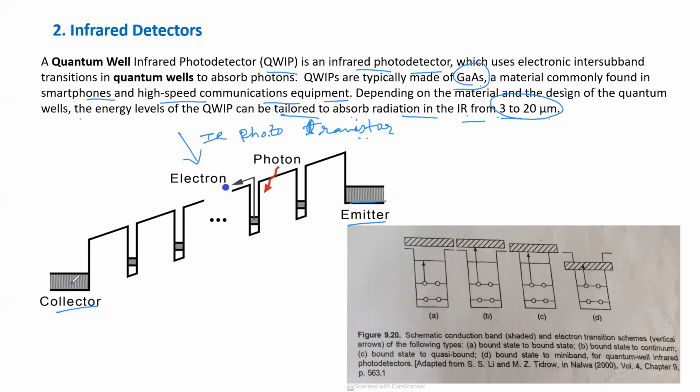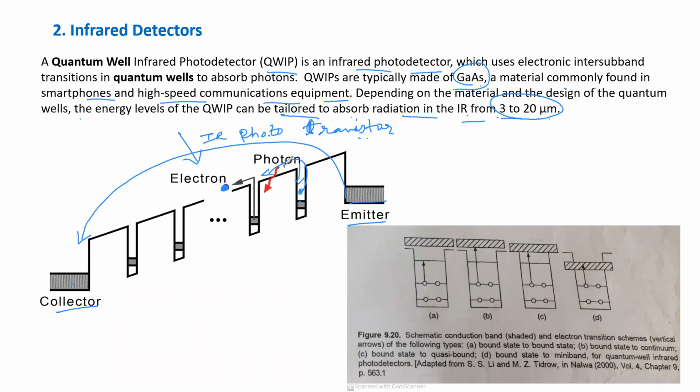The transfer of charge carriers will take place from this emitter to collector. You can see the electron, which is shown here by blue dot. It will jump from these quantum wells. The potential barrier is overcome by this electron when it absorbs photon energy. IR photon energy is absorbed by the electron. It will be excited to the higher level. It will jump the potential barrier and go to the next well, right?